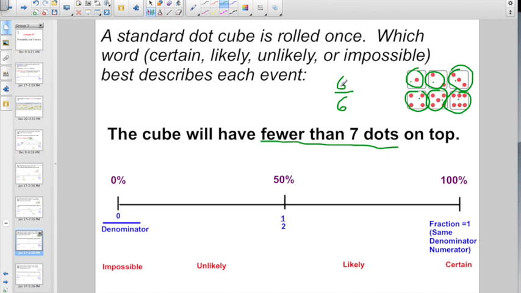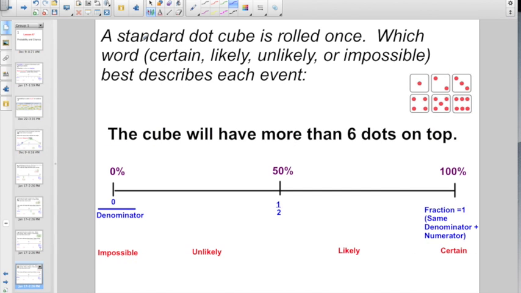It is 6/6. It is a fraction where the numerator and the denominator are the same. That means it equals 1, right? So what type of chance word are we going to use this time? Looks to me like if it's a fraction equal to 1 with the same denominator and numerator, the chance is certain. It will happen every single time.